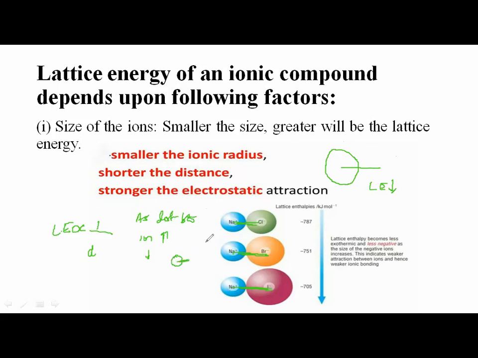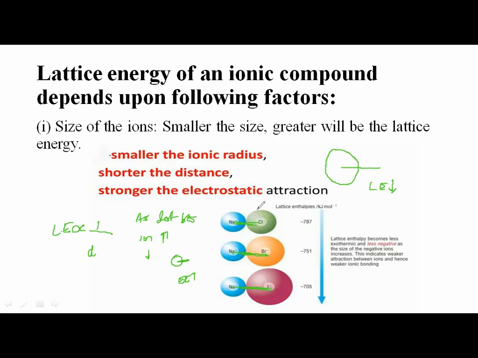If distance is less, electrostatic forces will be more. Therefore, lattice energy also will be more. So lattice energy becomes less exothermic and less negative as the size of the negative ion increases. You can see here, this indicates weaker attractions between the ions and hence weaker ionic bonding. So lattice energy decreases.